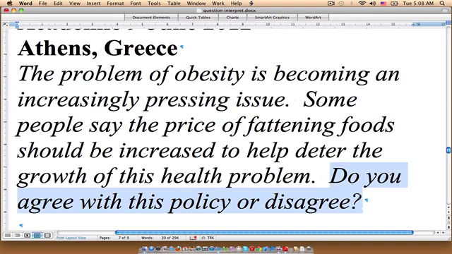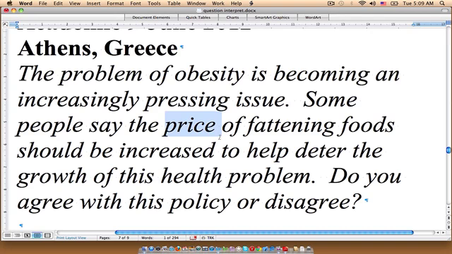So as I was telling you before, these are the kinds of questions that I like. They're very, very straightforward. Do you agree or do you disagree? It's very simple. So if you agree with this, then you're going to write a thesis that says it is agreed that the price of unhealthy and fattening foods should be raised in an effort to lower the level or the size of this health issue. We could say something like that. So that would be our thesis.